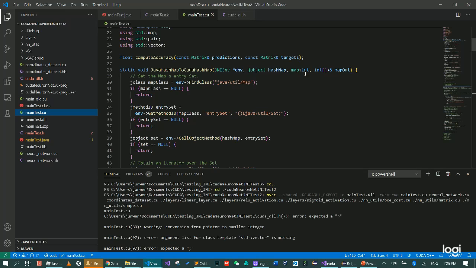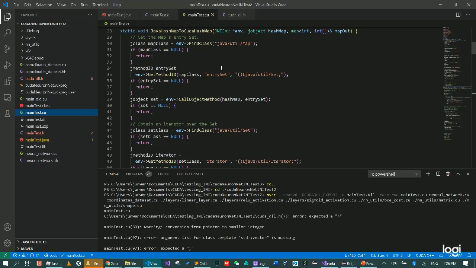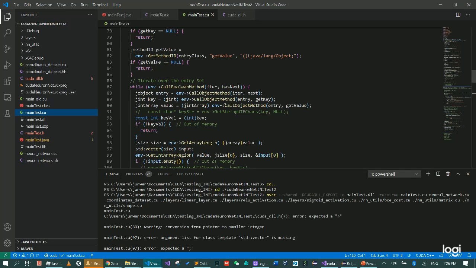This is the object we want to get from this method, and this is a map with int as a key and int array as value. But as you can see, I try to parse a lot of different classes and also loop through the iteration. And here, while we have the next iteration, we will always parse the entry and also get a key